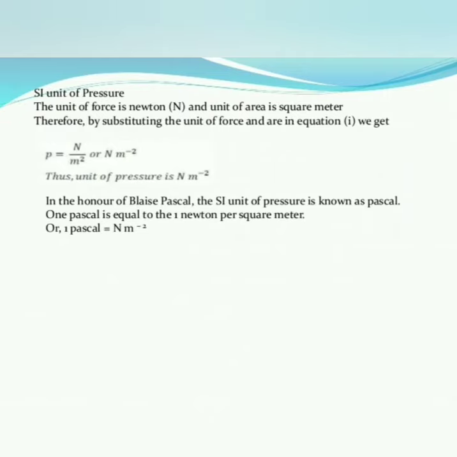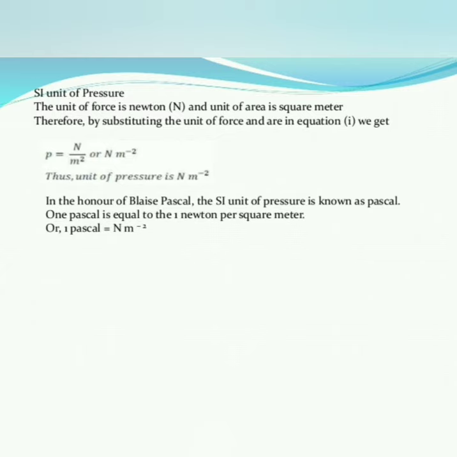The SI unit of force is Newton, and the unit of area is square meter. Therefore, by substituting the units of force and area in the equation, we get P is equal to N divided by m square, that is Newton per meter square. Thus the unit of pressure is Newton per meter square.